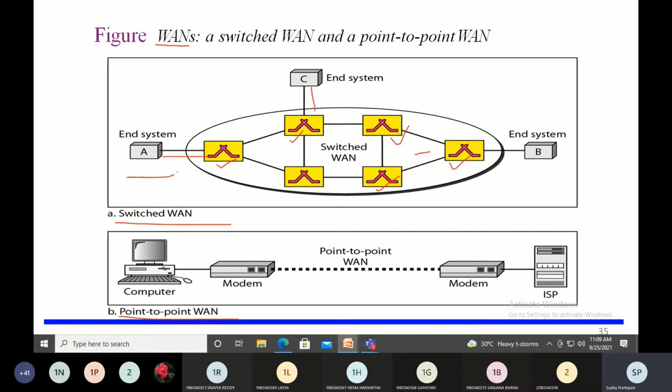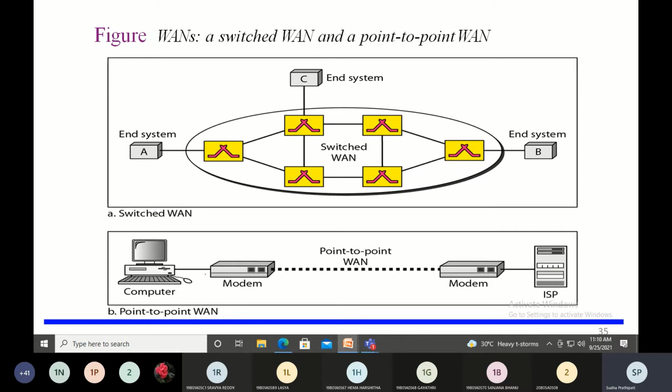Okay, and when this particular device, for example A, wants to send the data to B, it will first come to this particular switch, and this switch will choose a path to send the data to B, and based on that path, the data will be sent to B. Or it can be like this, or it can be like this, any one of the paths it chooses. Okay, so this is the first type, which is the switched WAN, and the second type is point-to-point WAN.